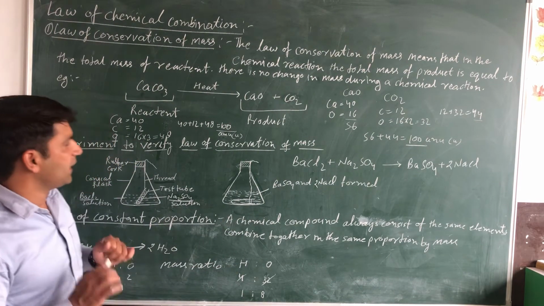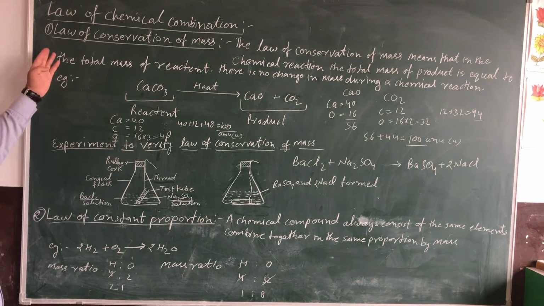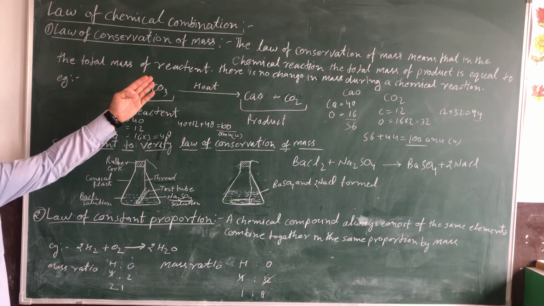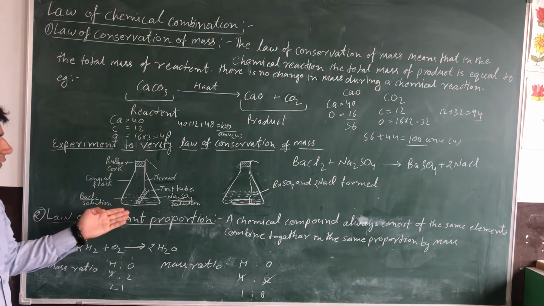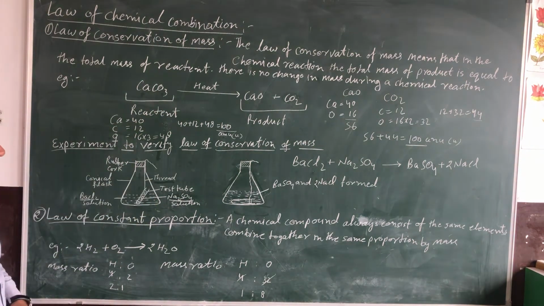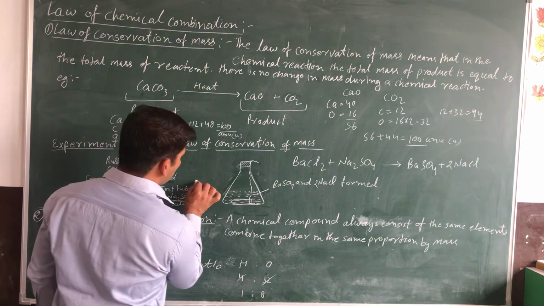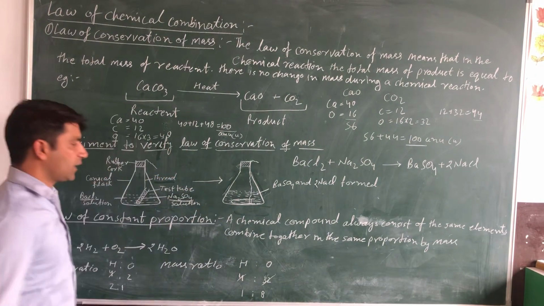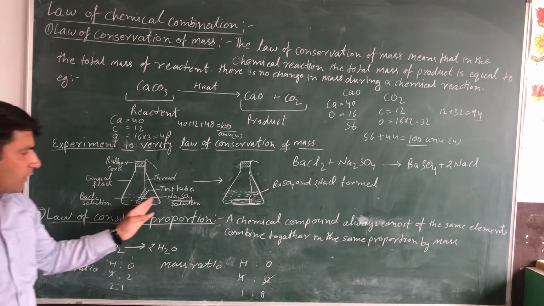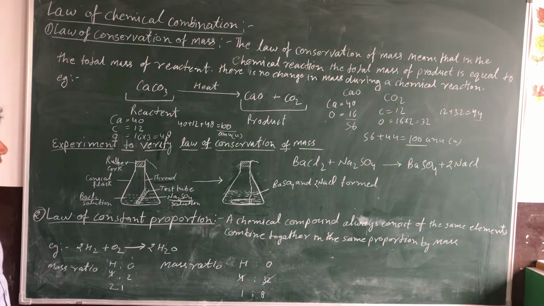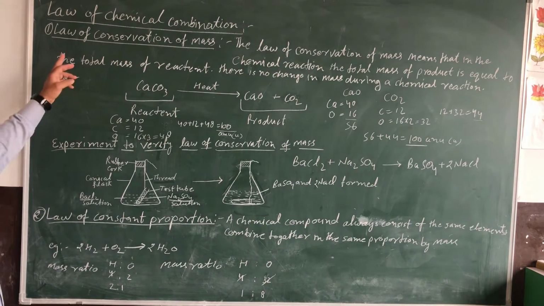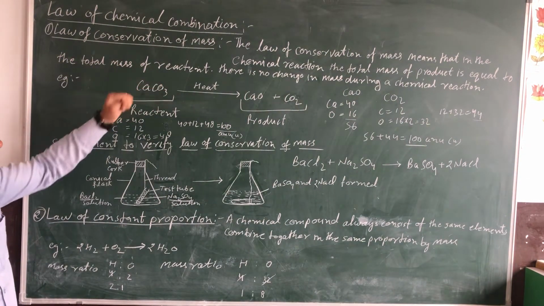So we can say that the law of conservation of mass always holds constant at the time of reaction. The mass of reactants or products never increases and never decreases. So this is the experimental verification of the law of conservation of mass.